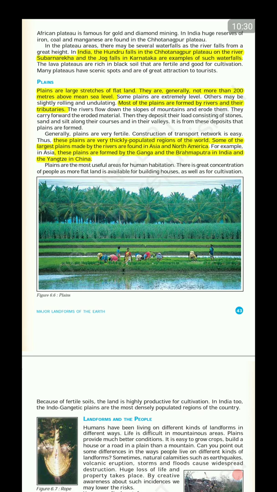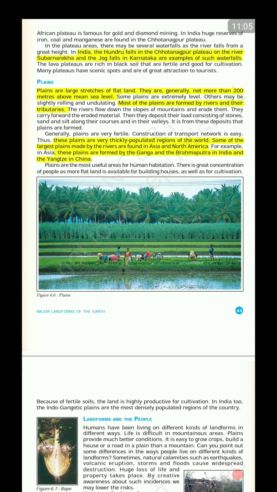Now, generally plains are very fertile, and since they are fertile, construction work surrounding the agricultural activity and people's habitation is very easy, and hence a high population density is found in most countries in plains. Countries having very rugged topography, like Turkmenistan and some Central Asian countries, have very low population density.